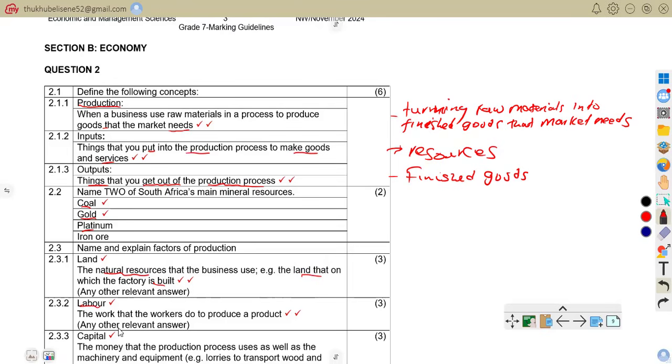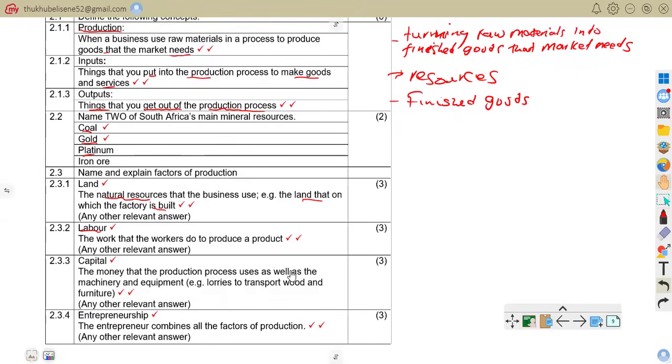2.3.2, labor. Labor is the work that the workers do to produce the product. When we're talking about labor, we're talking about human effort used in the production.